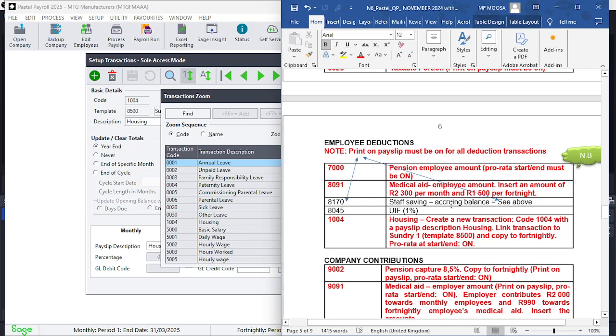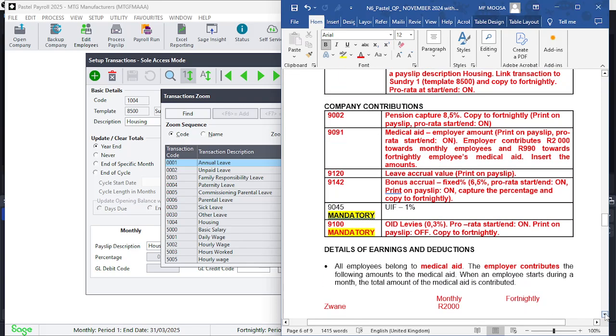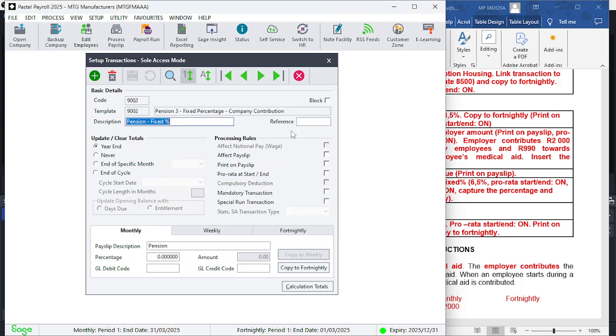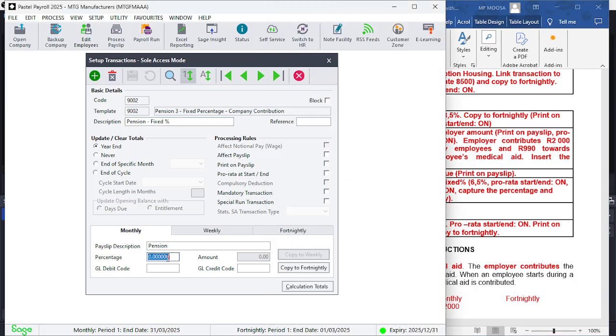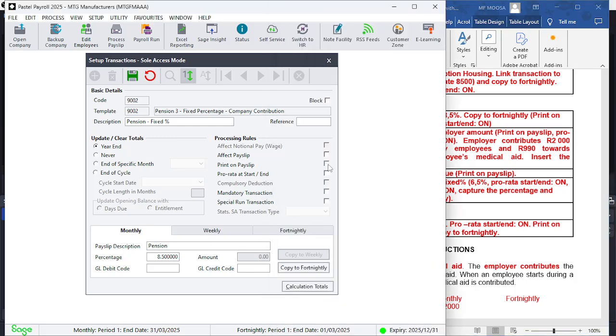So we're back again now. We finished with our deductions. Let's look at the company contributions. Here you're going to look at 9002. So I'm going to click 9002. I think by now you should be able to get the hang of it. Capture 8.5. So I'm going to click on the percentage here, 8.5, enter. And it says here print on payslip, pro rata start end must be on. So I'm going to click on here print on payslip, pro rata start end must be on, and I'm going to click save.